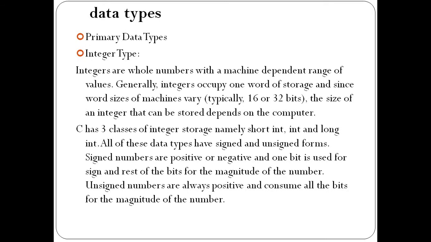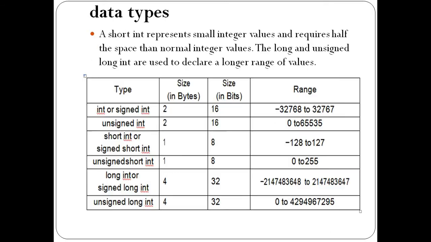But the basic data type of integer is what? Only int. It will be represented with 4 prefixes. So short integer represents only small integer values and requires half the space of the normal integer, and long and unsigned long integer are used to declare a longer range of values. So this is the basic table of the first primary data type, that is integer.